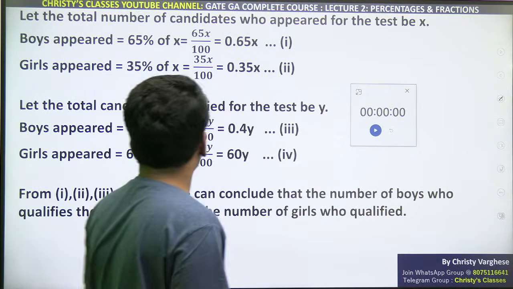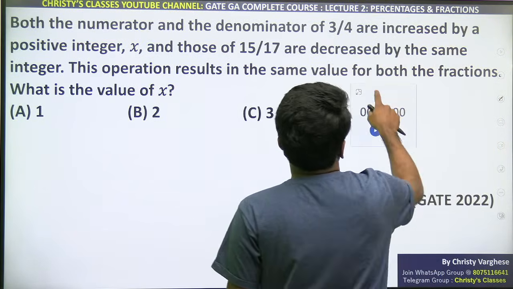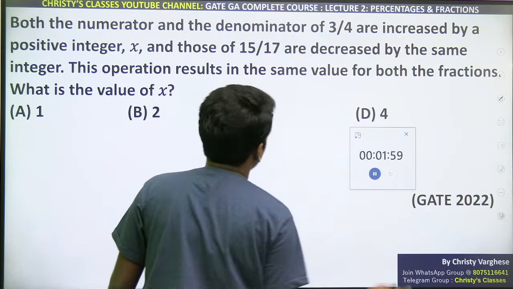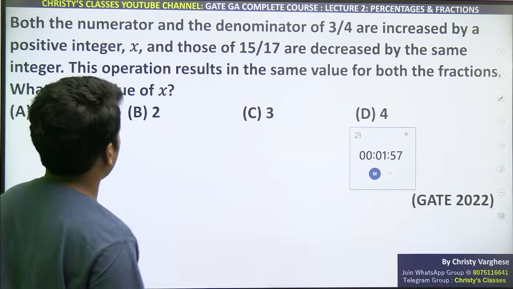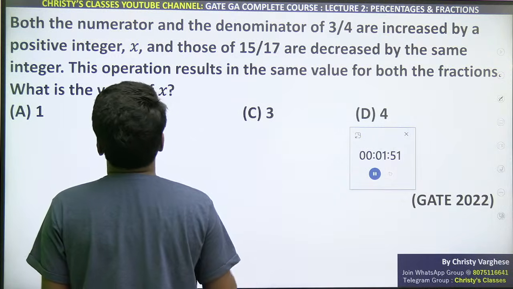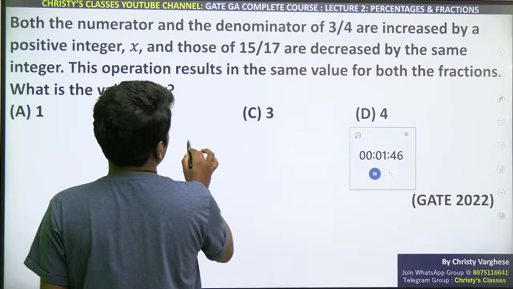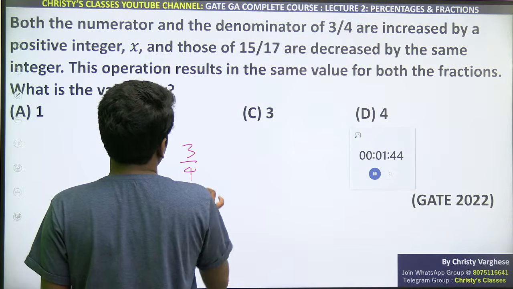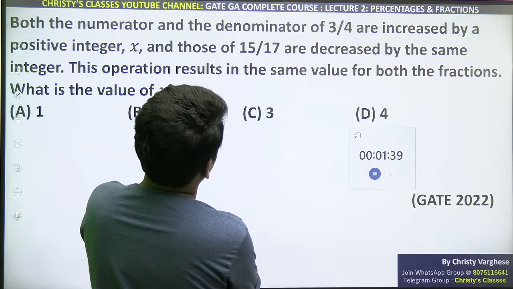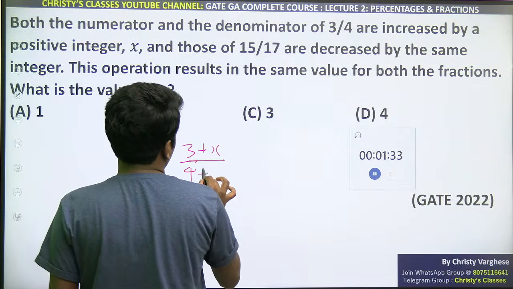It's already 12:28. Let me see one more question if possible we'll discuss. Yeah, this is a fraction based question. Due to lack of time, I will start explaining. If you want, you can try, but listen. 2022 mein ye question bhi aaya tha. Tomorrow ratio proportion class I will show you little more fraction based questions if time allows. Today we had to discuss that theory, that's why we took a little extra time. Both the numerator and denominator of 3/4 is increased by a positive integer x. That means 3 ke saath x add kiya, 4 ke saath x add kiya.